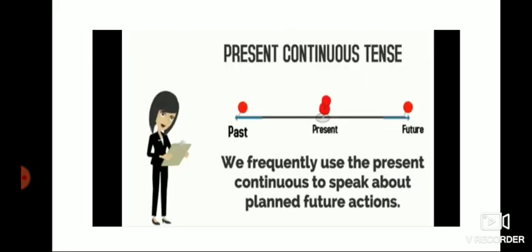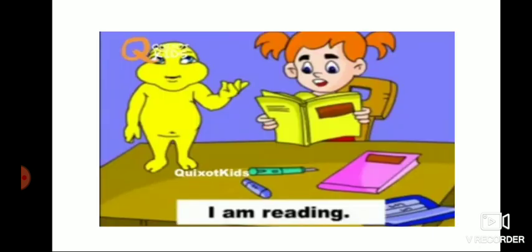You have to remember, children: use present continuous tense for happening now, at the moment. You have to use present continuous tense to describe a temporary event or situation. And if you have already planned something for the future, you have to use present continuous tense. Then you have to add main verb plus ing. Before main verb plus ing you have to use is, am, or are. I means am, for singular he, she, it is, for plural you, we, they are.